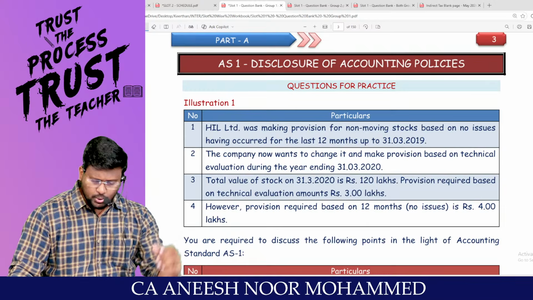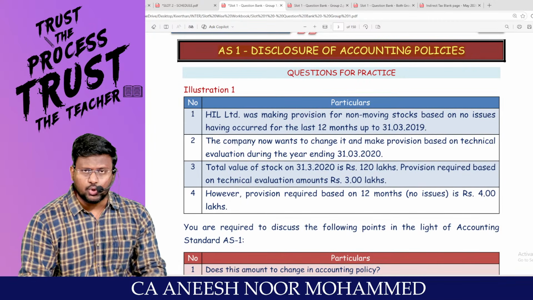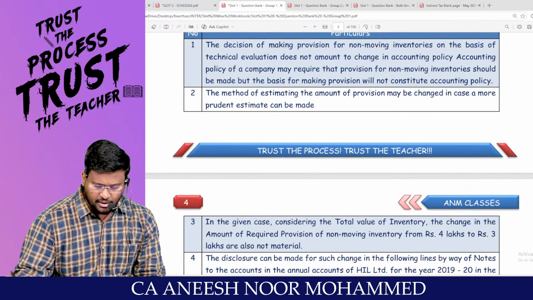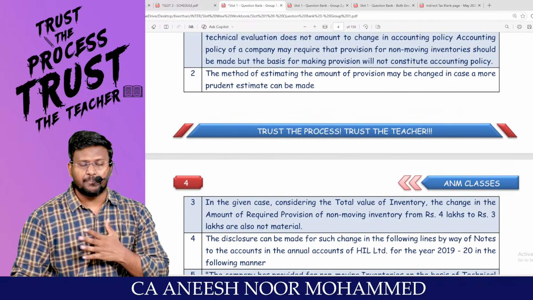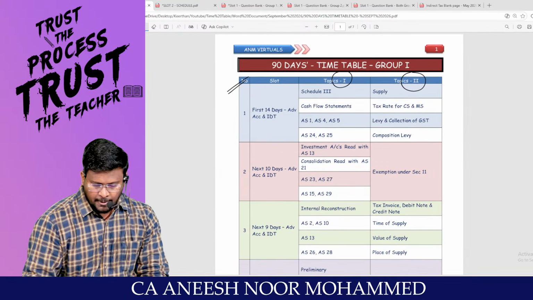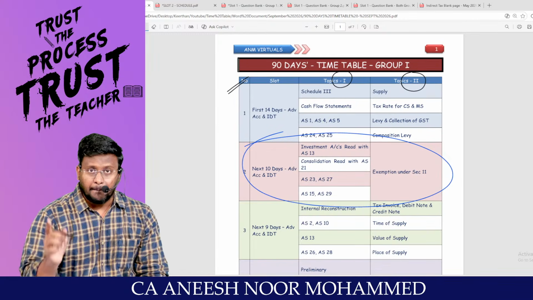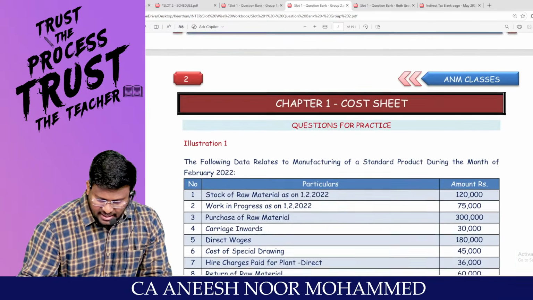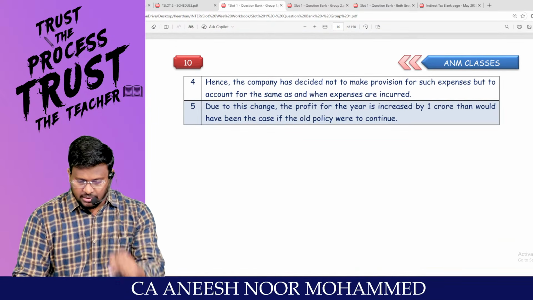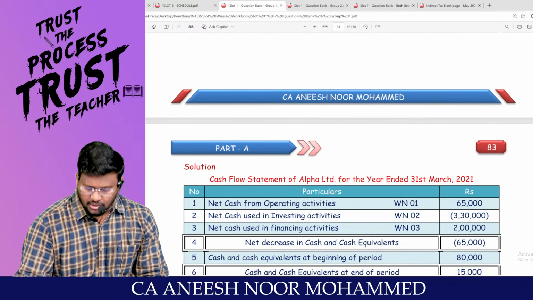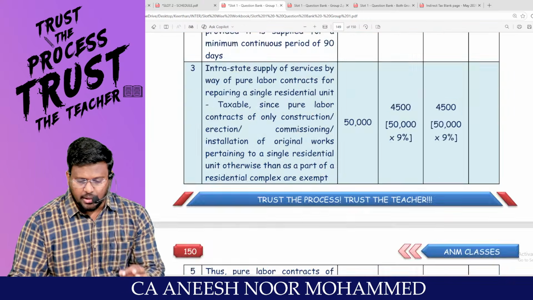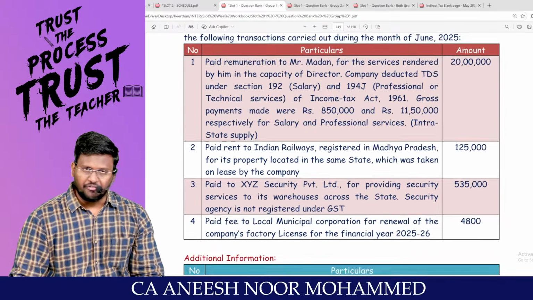How to study this? How to do this? For example, you already completed AS1, disclosure of accounting policy. You should read this question on your own and answer it, and then check what the answer is. That means in the next 10 days, you are supposed to complete this lot in Advanced Accounting and IDT. By that time, you are supposed to complete the assignment of Advanced Accounting plus IDT of part A. This document of 150 pages covers both part A of Advanced Accounting and part A of IDT. This has to be completed in the coming 10 days. Super fantastic to the core.